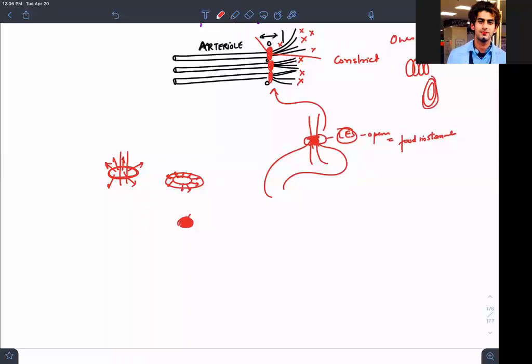So this is called the capillary bed. Capillary bed, this place. So this capillary bed will not be having this perfusion. So constriction of precapillary sphincters will lead to this condition.